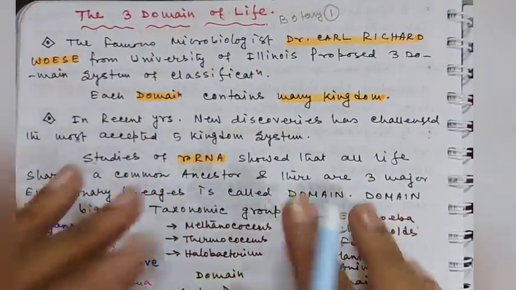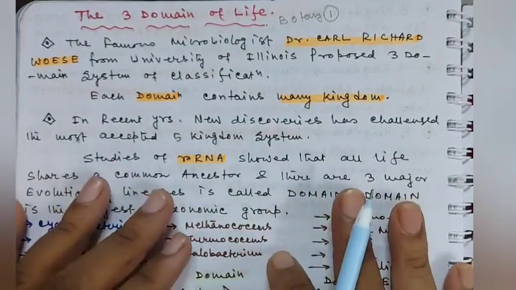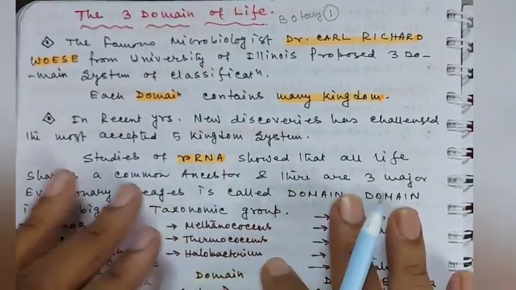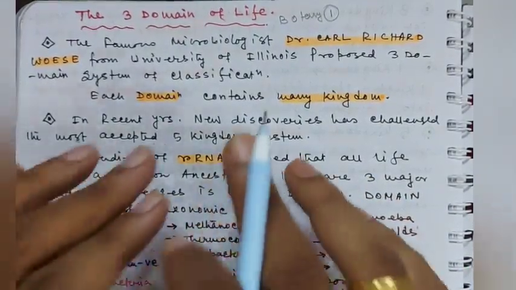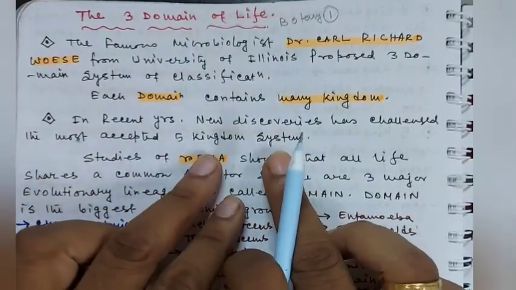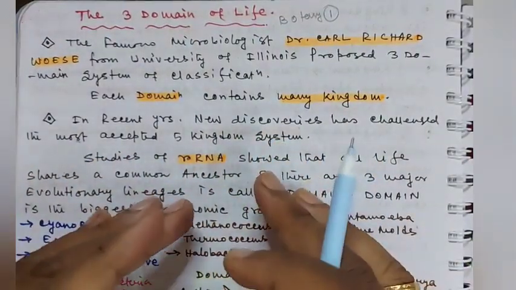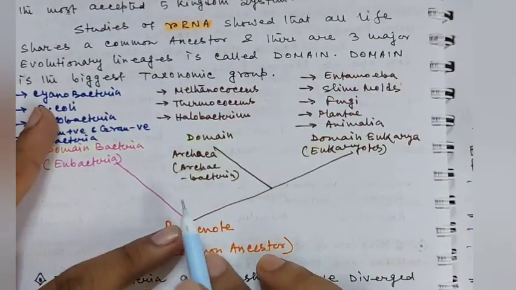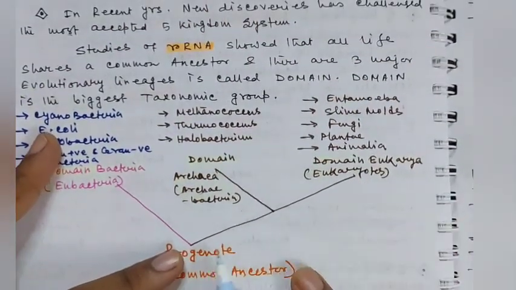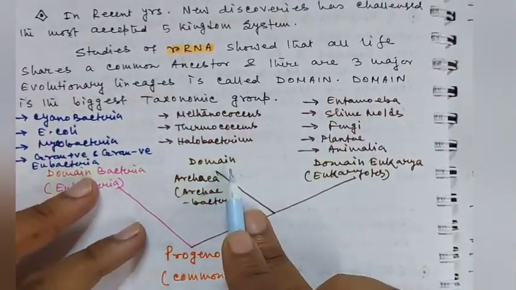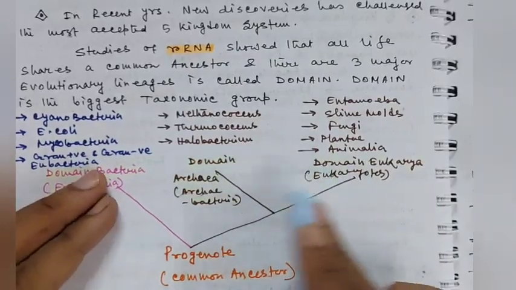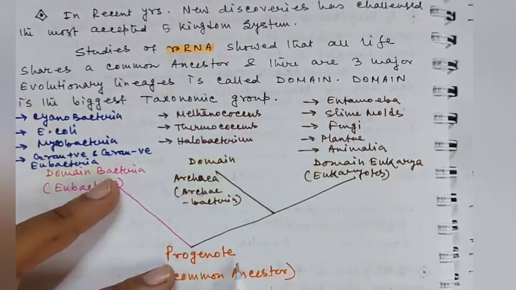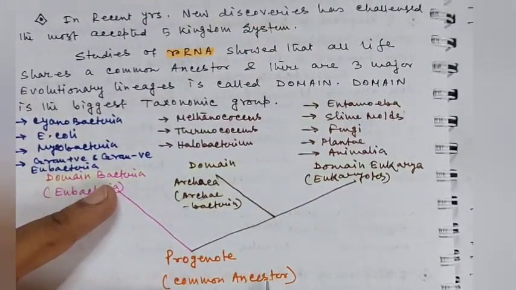In the five kingdom system of classification you can find 5 kingdoms, but in the three domain system of classification you can find 6 kingdoms. Through rRNA technology, it is revealed that all the organisms belonging to these three domains originated from a common ancestor, which is known as the progenote.